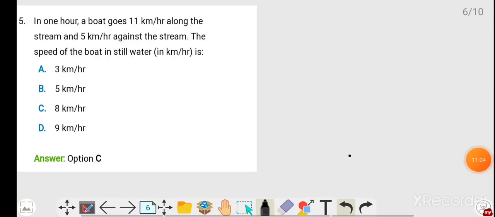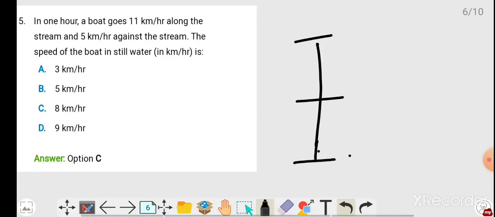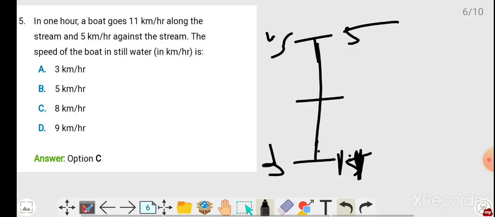See friends, in 1 hour a boat goes 11 km along with the stream and 5 km against the stream. This is our basic diagram. Along with the stream means downstream, so it is 11 kilometers downstream, and 5 km against the same stream, so it is upstream. What he wants is the speed of the boat. Boat speed equals downstream speed plus upstream speed, divided by 2.